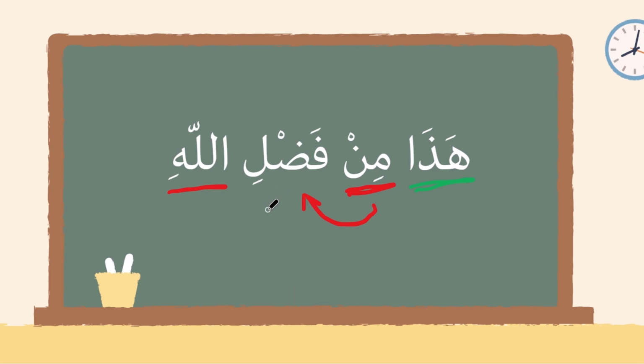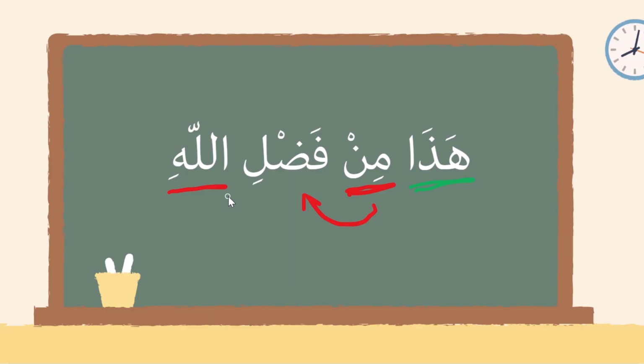So now we're seeing a little bit more complexity in some of these nominal sentences. And again, it's very important to understand the basic foundational principles and elements of a mubtada and khabar so that you're able to distinguish between a variety of different sentence structure types. So you know the mudaf wa mudaf ilayh. How do we easily tell that this is a mudaf wa mudaf ilayhi fragment? We see that the word fadl does not have al at the beginning, it does not have tanween at the end, and the word following it, lafdul jalala, is in a state of jar, right? Telltale sign that this is a mudaf wa mudaf ilayhi fragment.